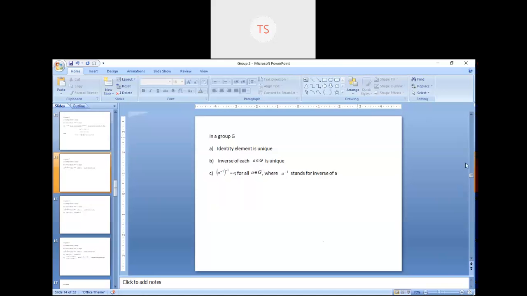The statement says that the inverse of a small a, which is represented by a to the power minus 1, if we again take the inverse, that means the inverse of a to the power minus 1 is equal to a, for all small a belonging to capital G, where a inverse stands for the inverse of a. Now I think you have some confusion on this statement, so let's simplify this. What is the inverse of 2?